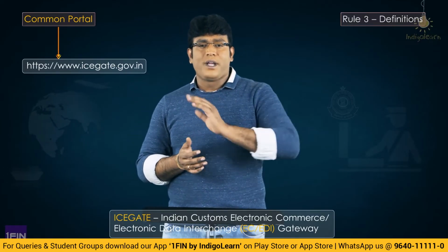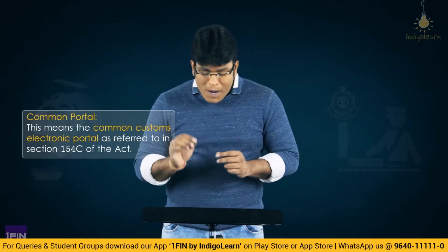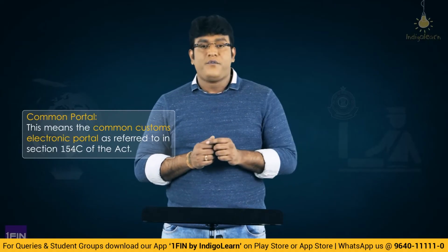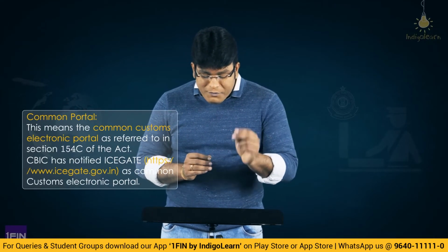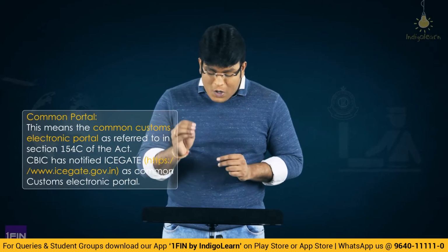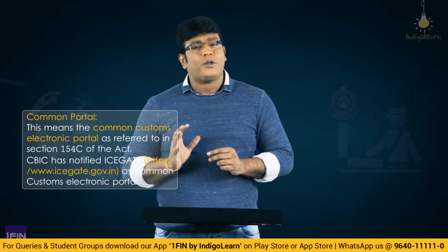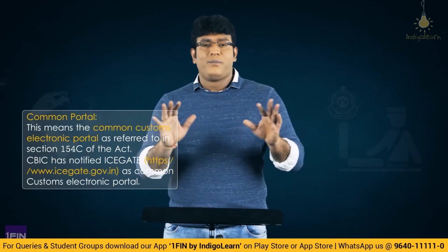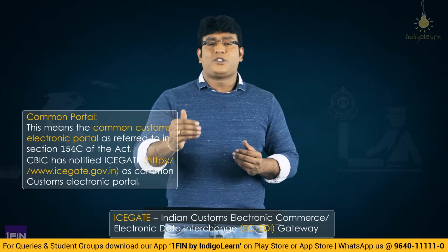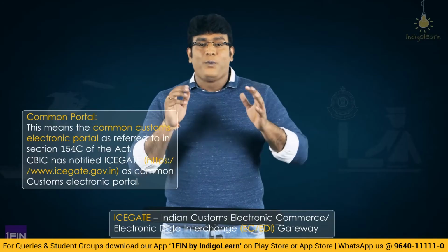If we strictly look at the definition, it says common portal means the common customs electronic portal as referred to in section 154C of the Act. And the CBIC has notified ICEGate as the common customs electronic portal. So the common customs electronic portal is ICEGate, www.icegate.gov.in. And as I specified, ICEGate stands for Indian Customs Electronic Data Interchange Gateway.